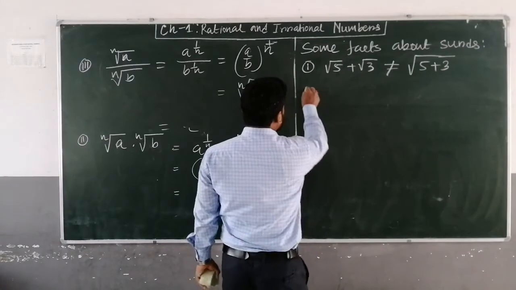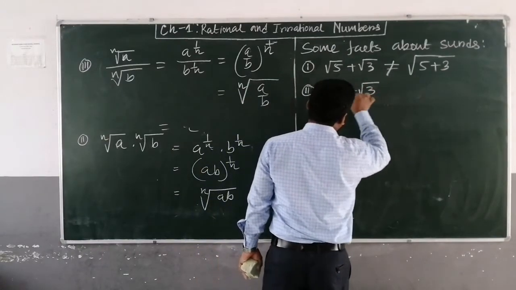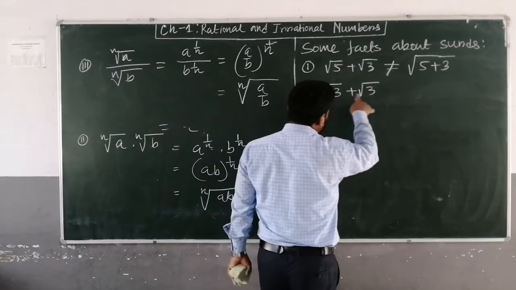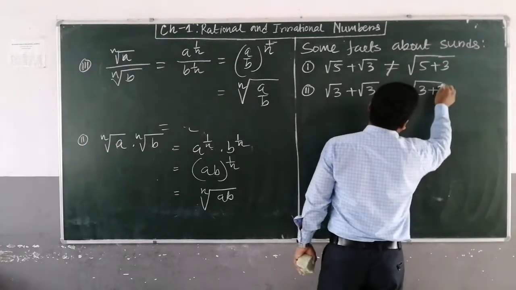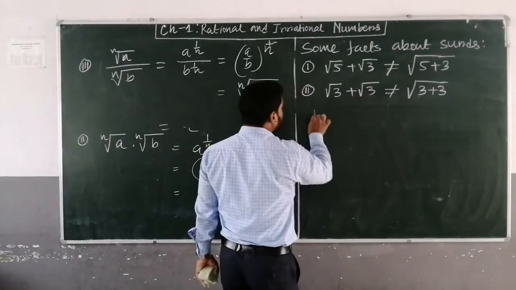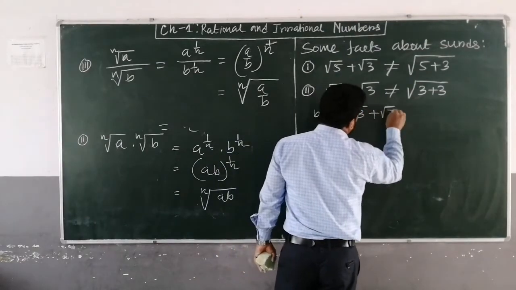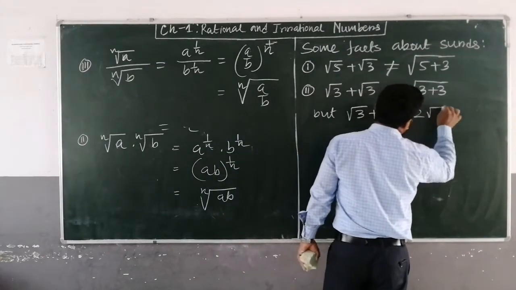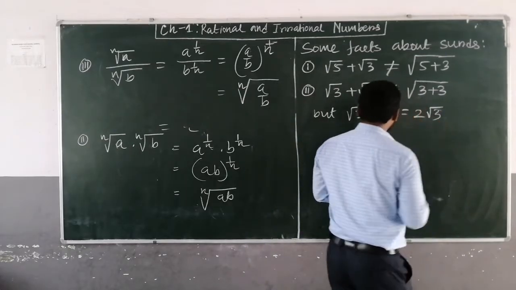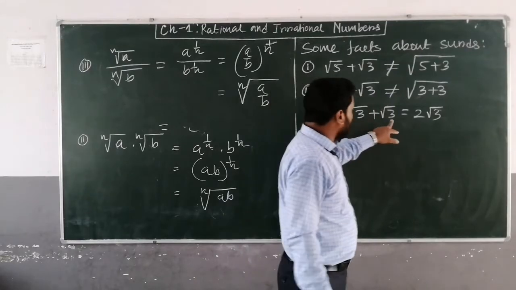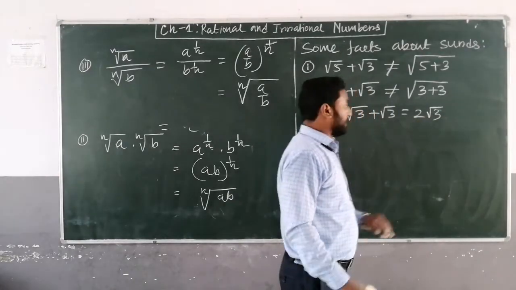Okay, second fact, root 3 plus root 3. Here under root 3 and under root 3, this is not equal to root of 3 plus 3. But this is equal to what? Root 3 plus root 3 equals 2 times root 3. This is under root 3, this is also under root 3. So if you add them, this will be 2 root 3. Okay.